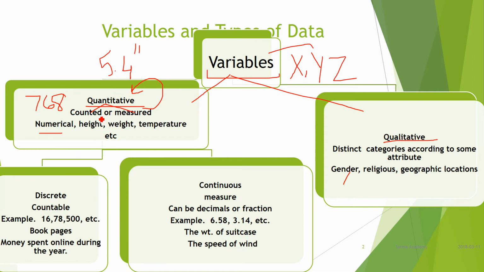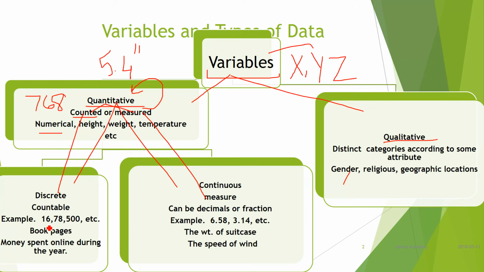So quantitative variables, as I told you, we can count and measure. This quantitative is divided again into two categories. If we count the variable, it is called a discrete variable. If we measure the variable, it is called a continuous variable. Now this is the difference. First, variable is divided into two categories, quantitative and qualitative. Then quantitative is divided into two categories, discrete or continuous.